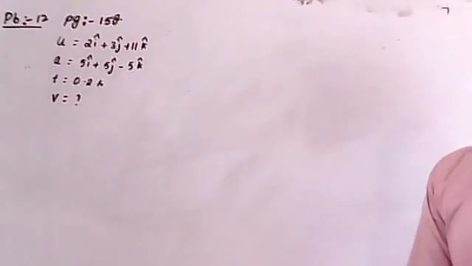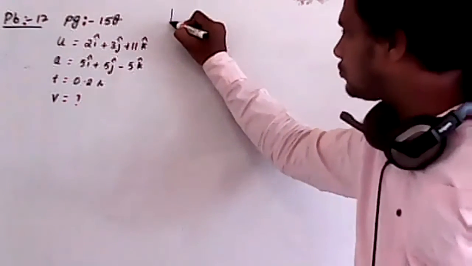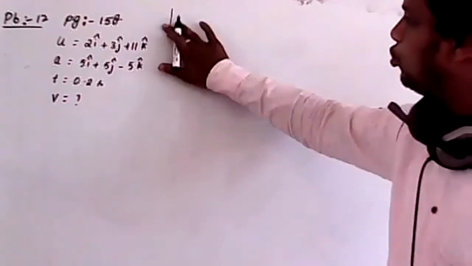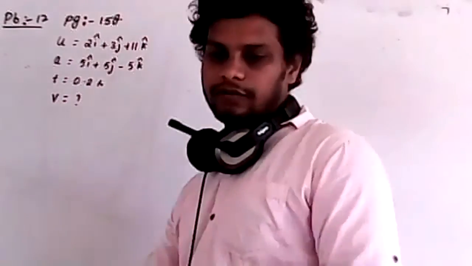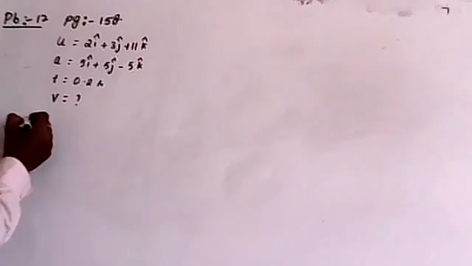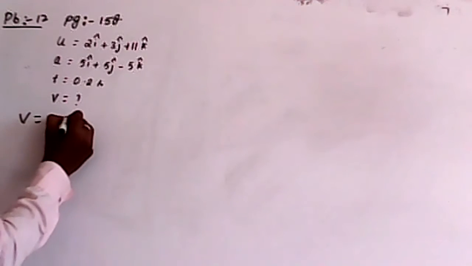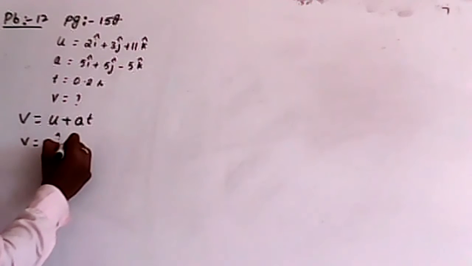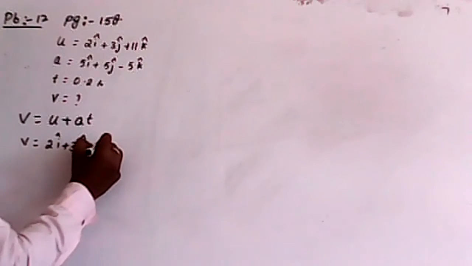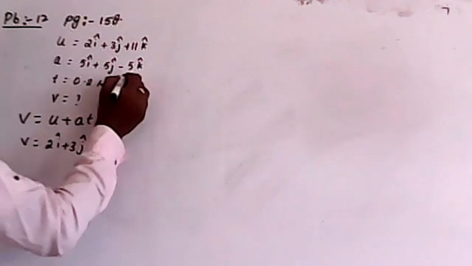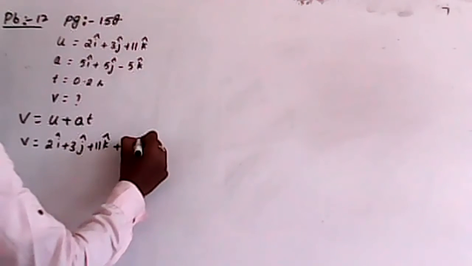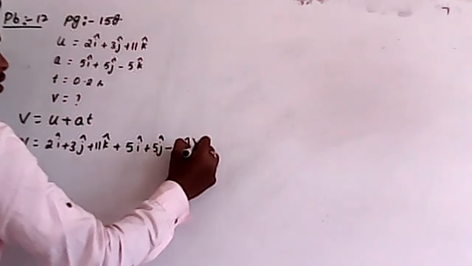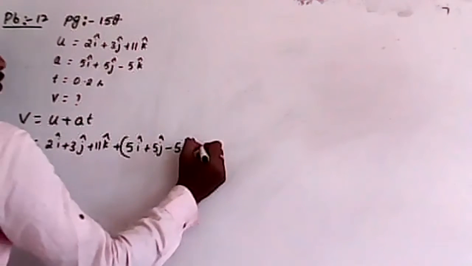Now which formula do we have to use? Yeah, very good. V is equal to u plus at. Are you clear which formula we have to use? So use the relation V is equal to u plus at. Now V is equal to u, which is 2i cap plus 3j cap plus 11k cap, plus a, which is 5i cap plus 5j cap minus 5k cap, into time 0.2.